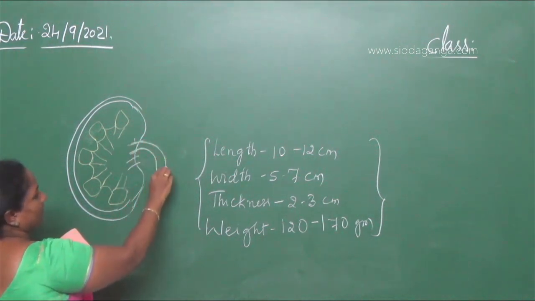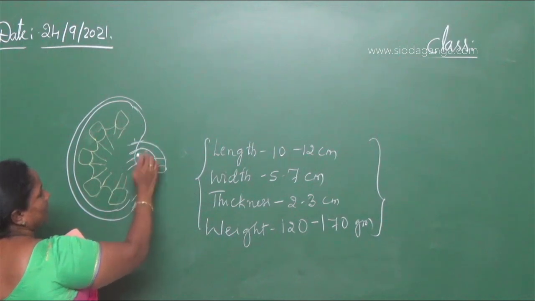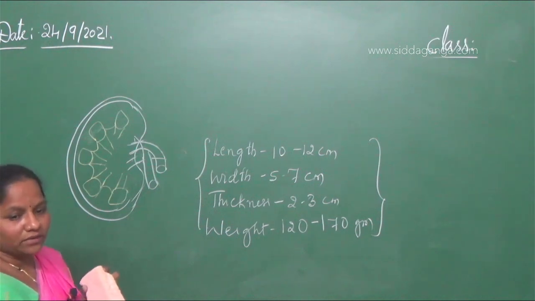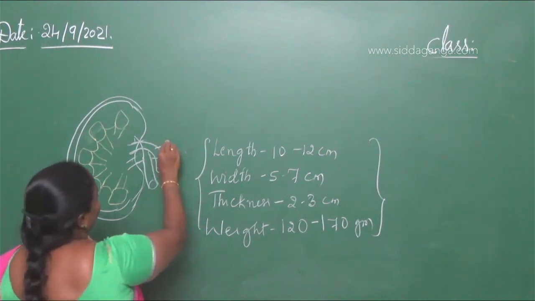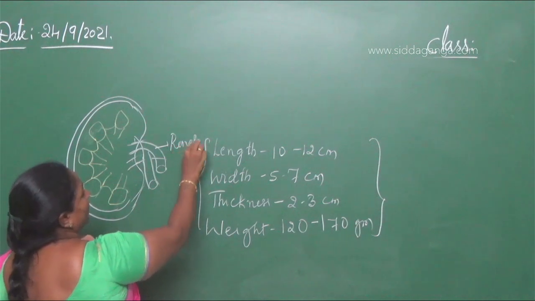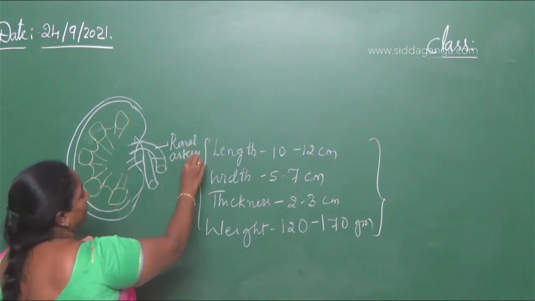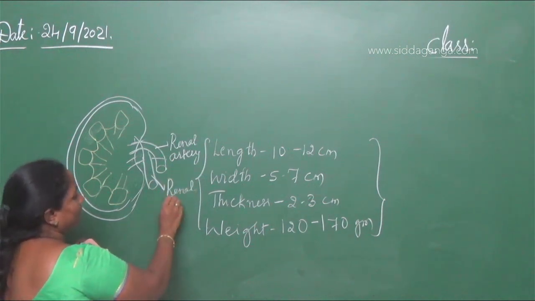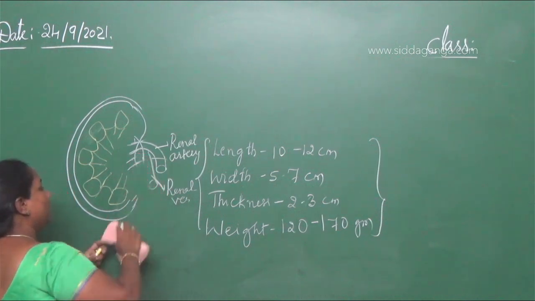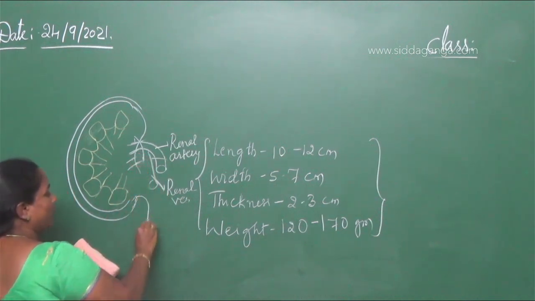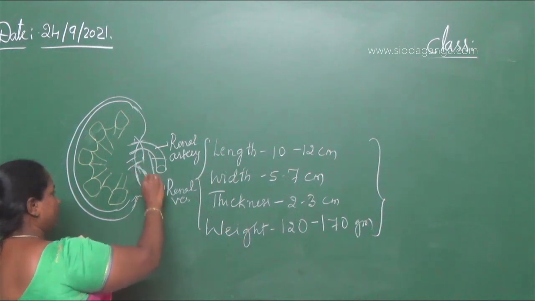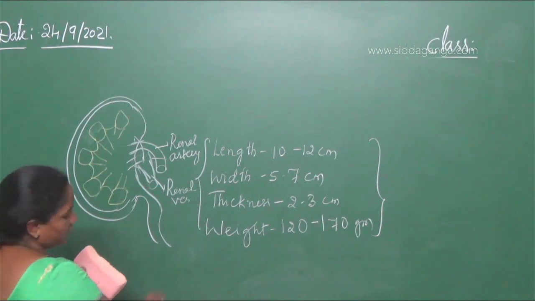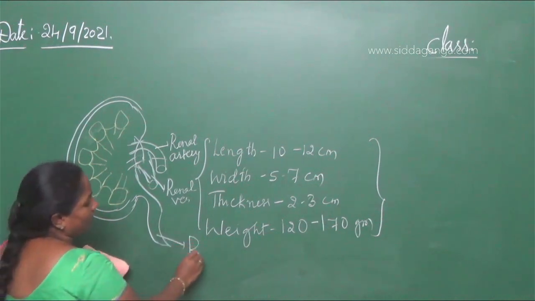Just for your understanding, I'm drawing the diagram. Here we have the renal artery, then the renal vein, and another part called the ureter, which goes to the urinary bladder.